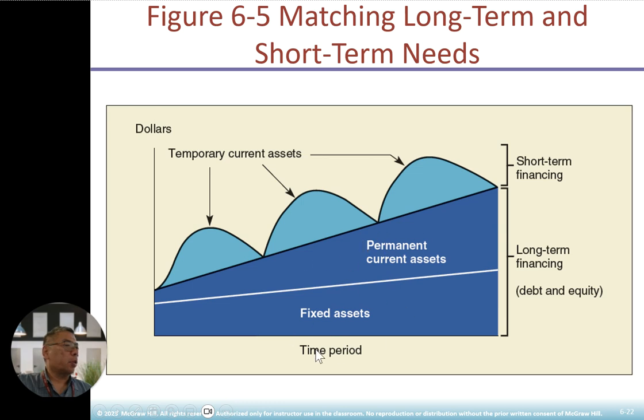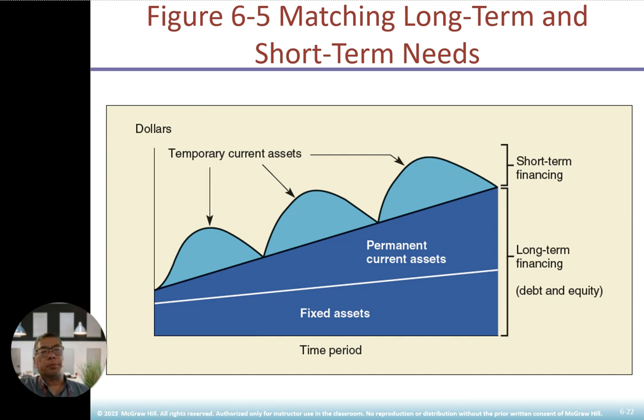Fixed asset will be here, debt and equity. Long-term finance will depend on a combination of permanent current asset plus fixed asset, and you will have short-term financing. Okay, short-term financing here like working capital loans or promissory notes or anything like that. Long-term financing will be like bonds, a 5-year bond, a 10-year bond, a 30-year bond.